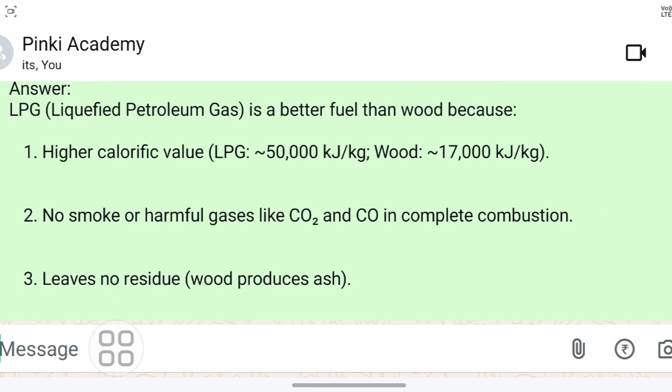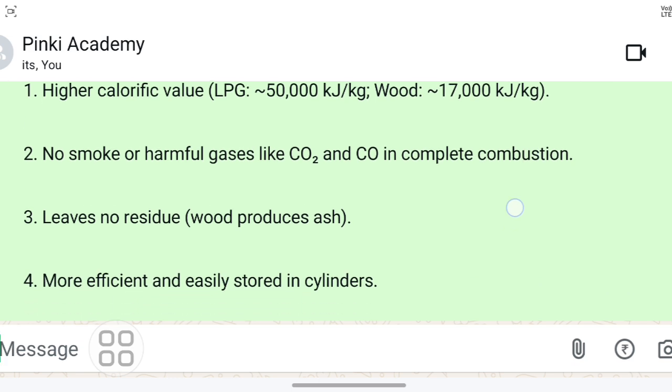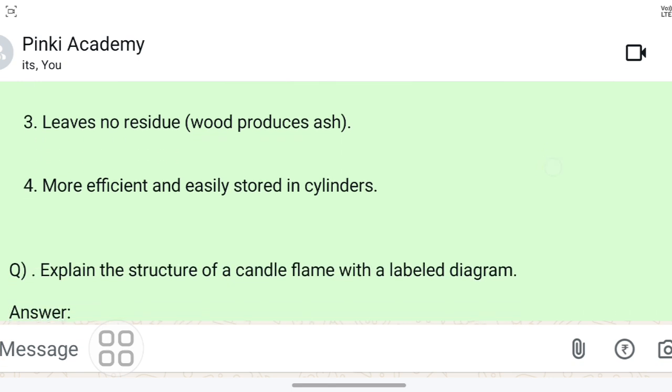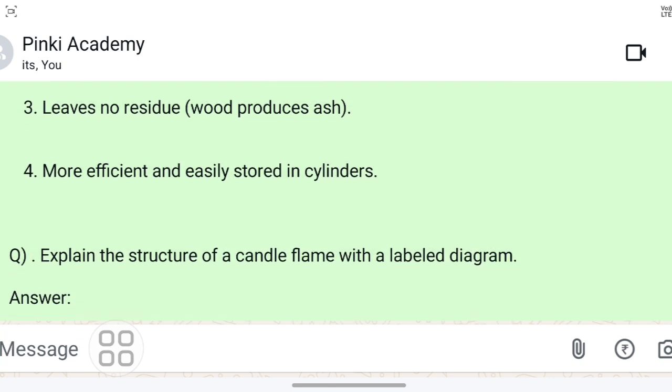Because of higher calorific value. Now what is calorific value? This is also important. The calorific value unit we have discussed in the first video. So the higher calorific value of LPG, number 1, the reason. Then number 2, no smoke or harmful gases like CO2 or CO in complete combustion. That means for LPG, the combustion is complete combustion. Leaves no residue. Wood produces ash, and with LPG there is no residue.